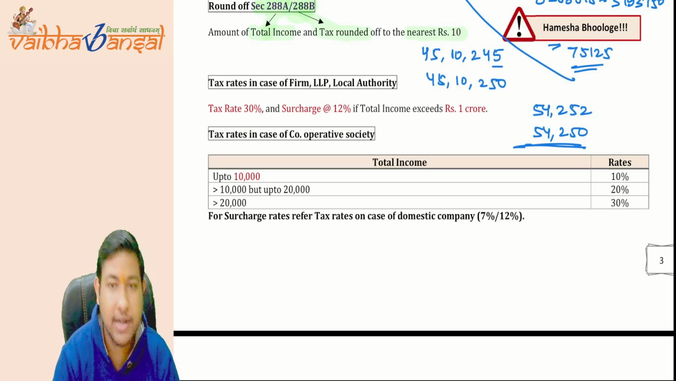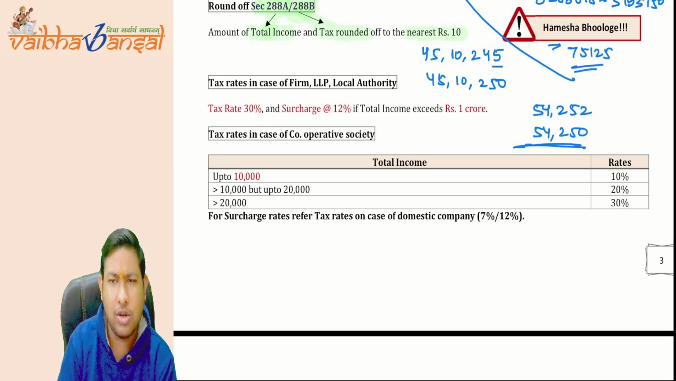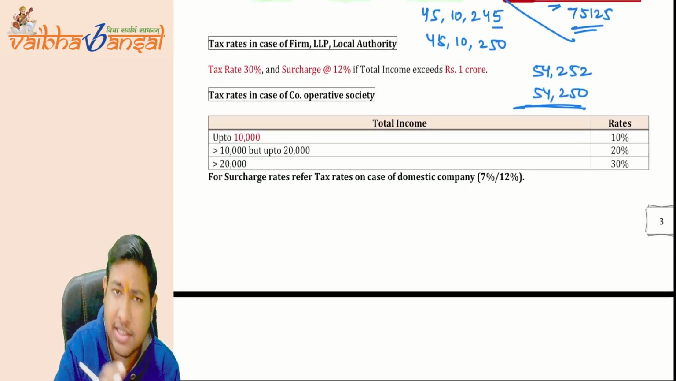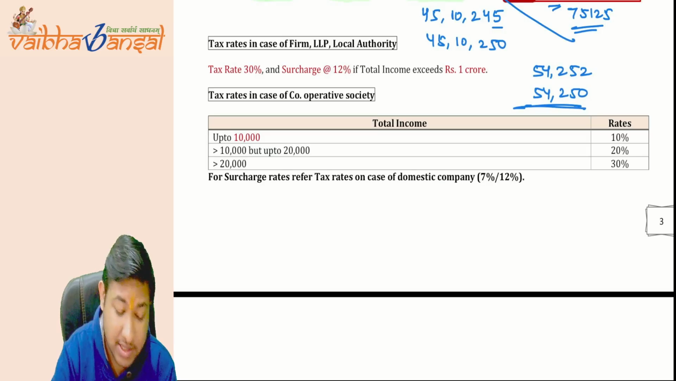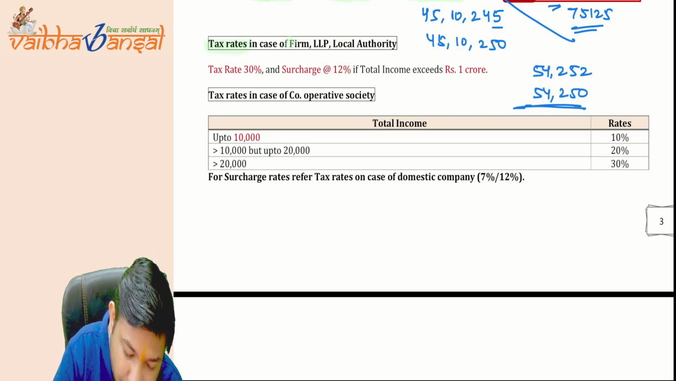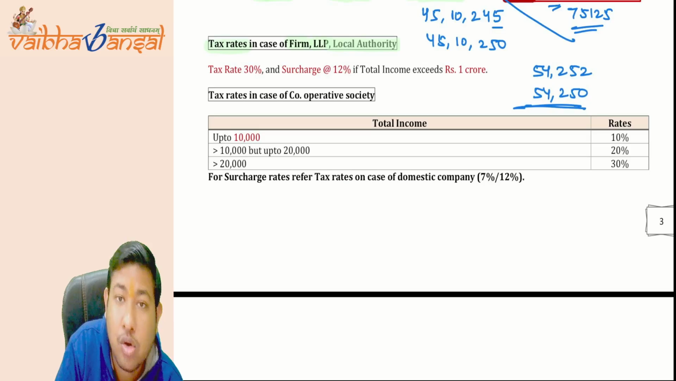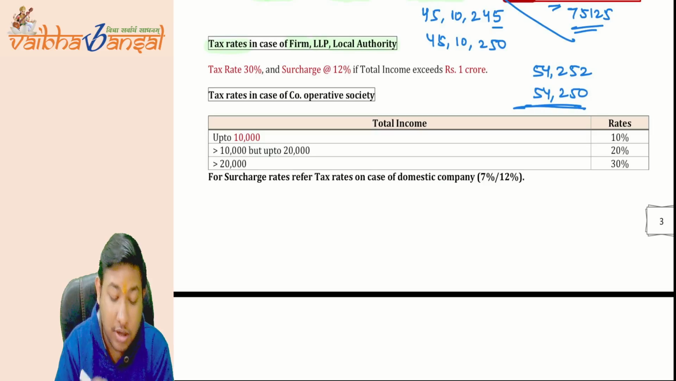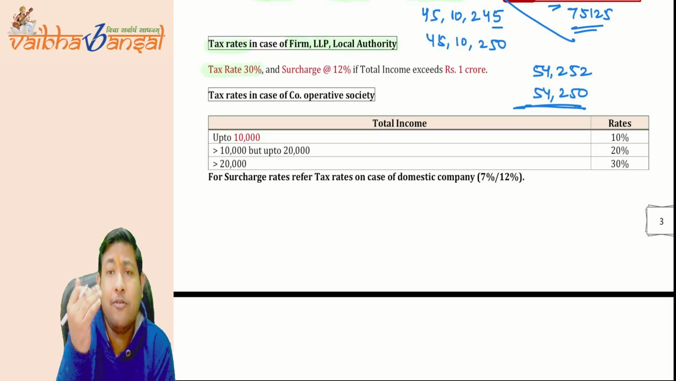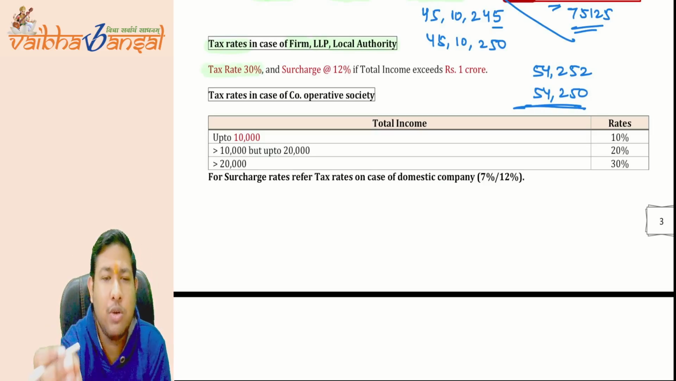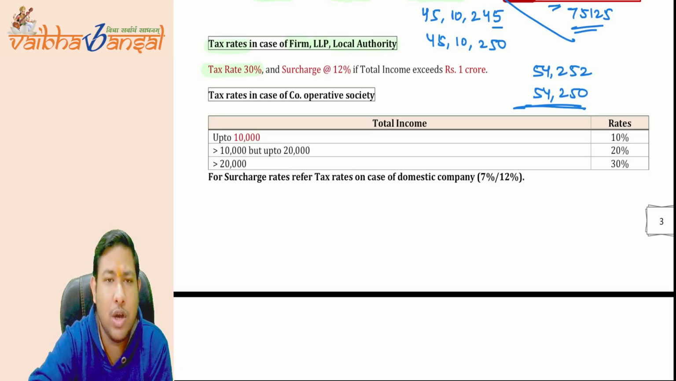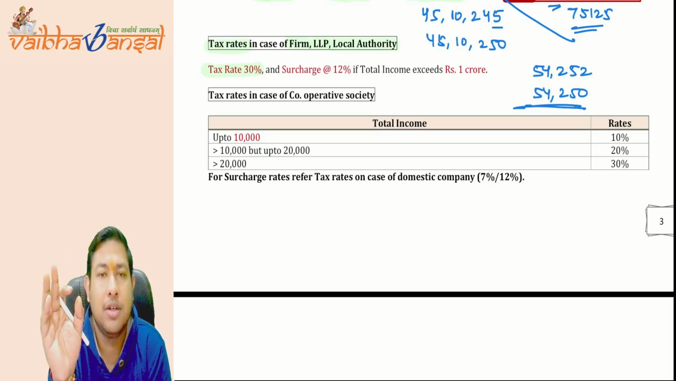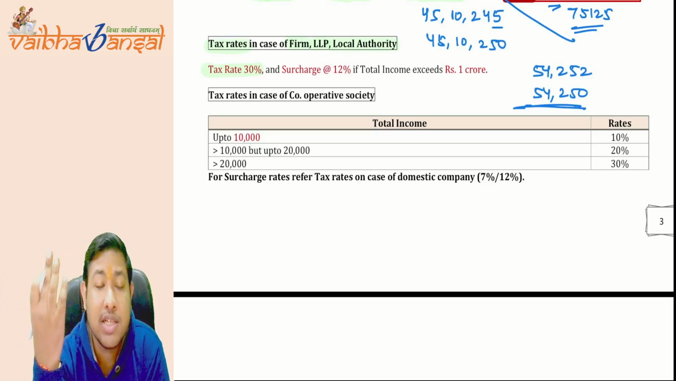Okay, now coming to the next point. Now these points are very easy. See, the tax rate in case of firm, LLP and local authority, both are covered here. For firm, LLP and local authority, the flat tax rate is 30%. Whether you are earning 1 rupee, 20 rupees, 30 rupees or 100 rupees, doesn't matter, or 2000 crore rupees, does not matter.